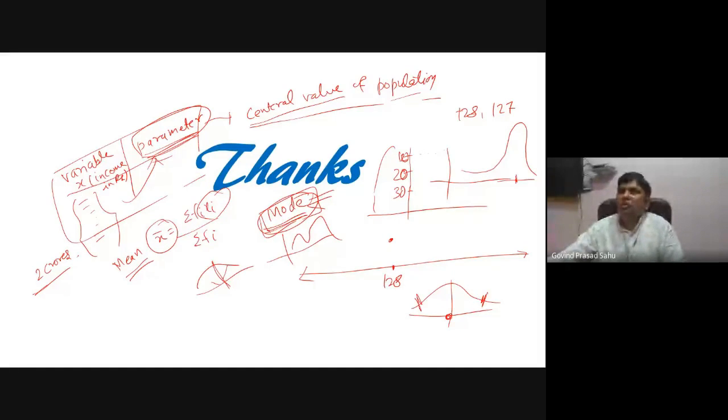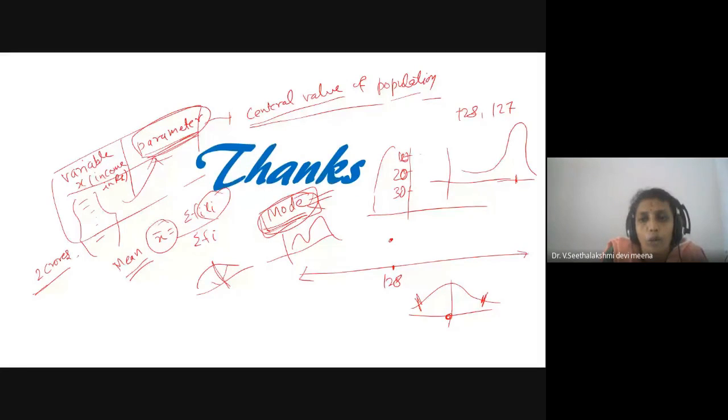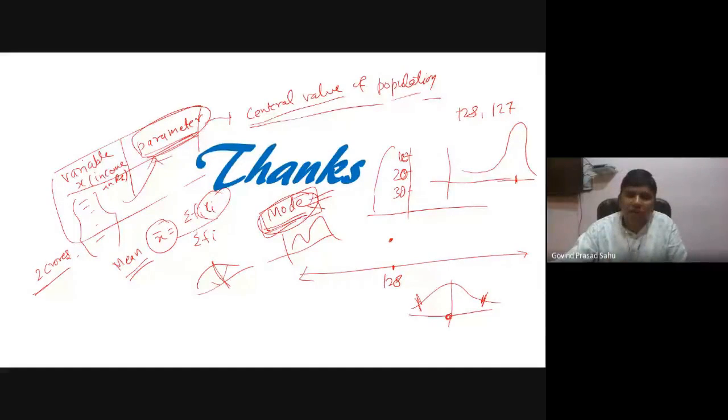Geometric mean and harmonic mean. Because we are using the ordinary mean for every situation. Can you explain any real life situation for geometric mean and harmonic mean? I will not answer it completely because actually I think that is the topic of the next lectures, but I can give you a hint here.